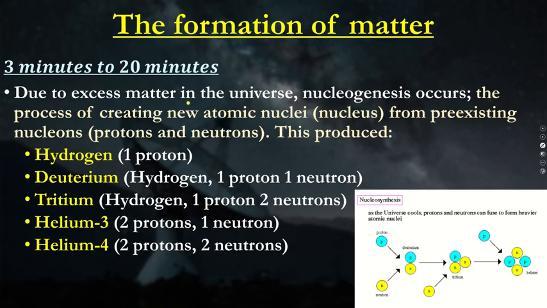So, the formation of matter. Now the universe is expanding, and we have a lot of matter particles now, so they're all clumped around in a similar area. This is where gravity can start doing its work. So what we call nucleogenesis, new atomic nuclei can form with the nucleons.